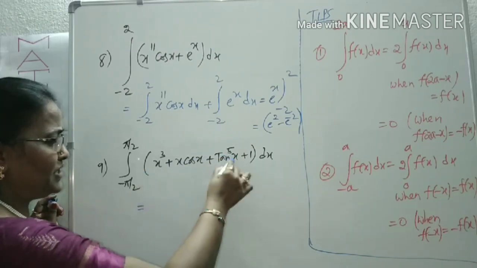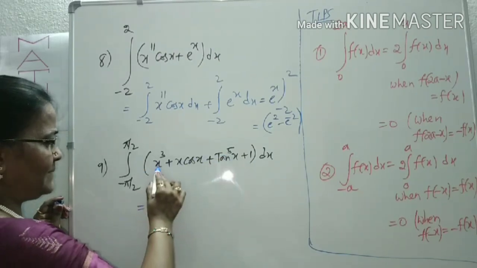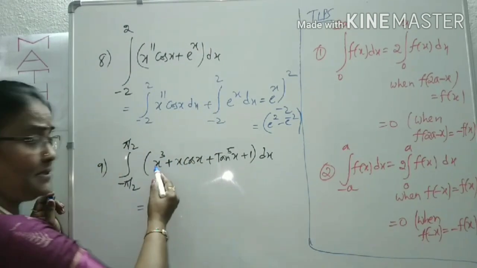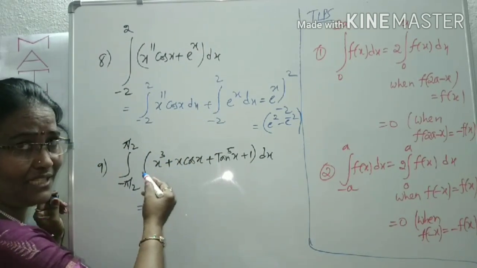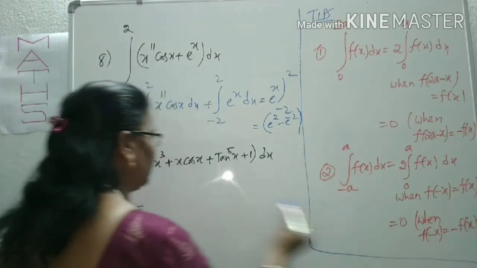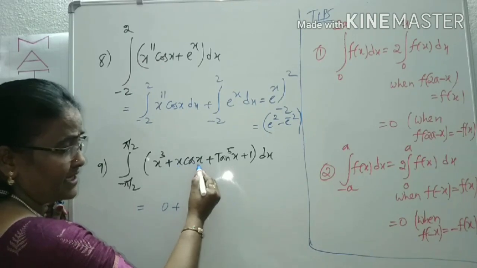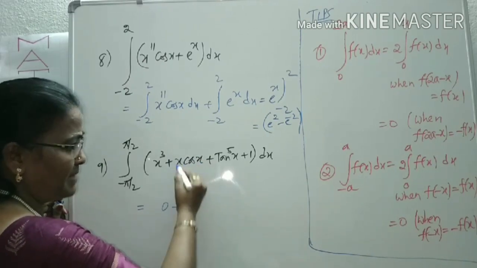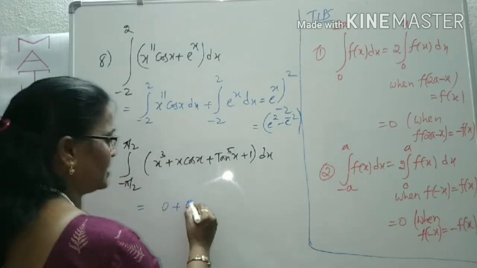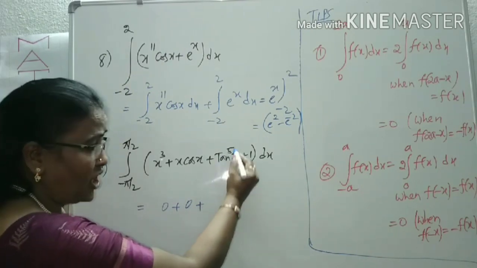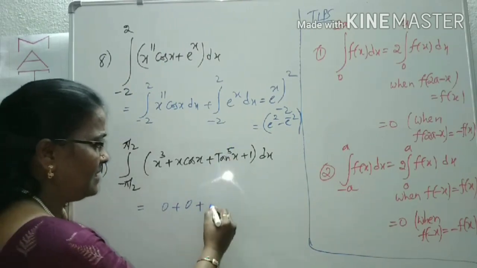We can make the separation of these terms. First, x power 3: using minus x in place of x gives minus x cube, which is an odd function, so it is 0. Plus x cos x: replacing x with minus x gives minus x cos x, which is also minus f of x, so this is also 0. Tan minus x is minus tan x, with odd power it stays minus, so it is also 0.